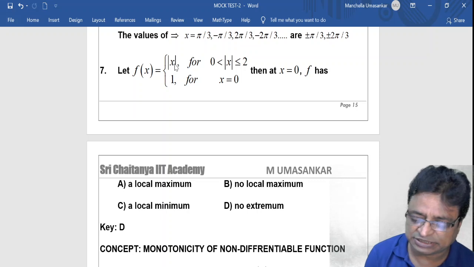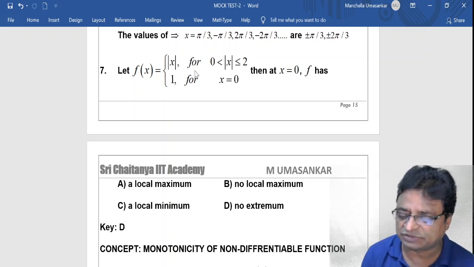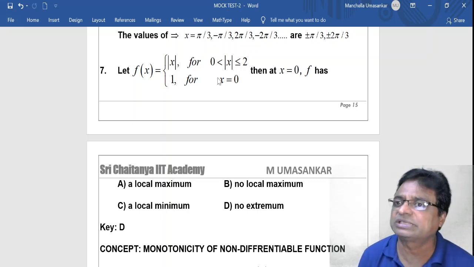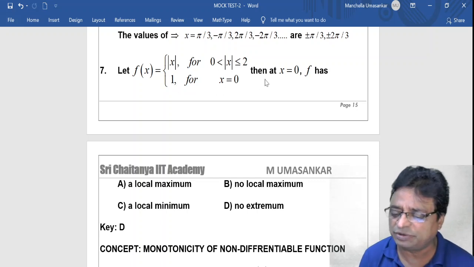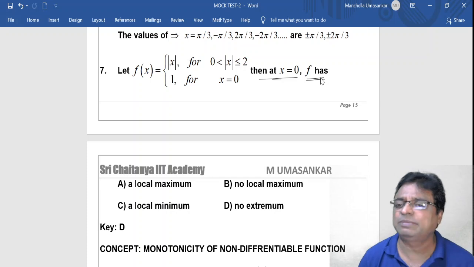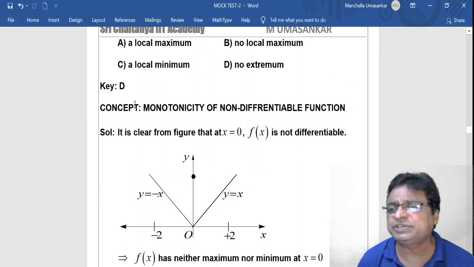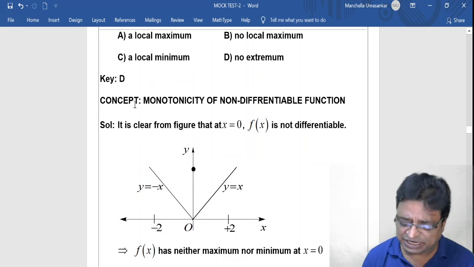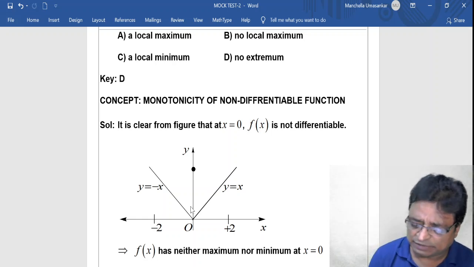See, my branch function is defined like this: f of x is equal to mod x for 0 < mod x ≤ 2, and equal to 1 for x is equal to 0. Then at x is equal to 0, does f have a local maxima or local minima? It is very easy to draw the graph. And moreover, the graph should be like this, because in this interval the graph should be like this.